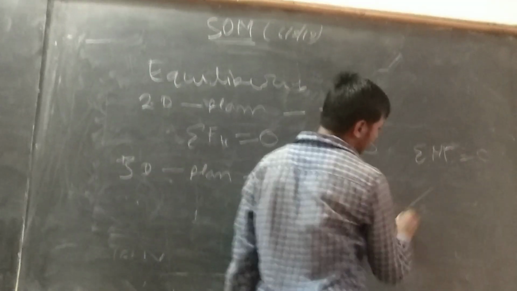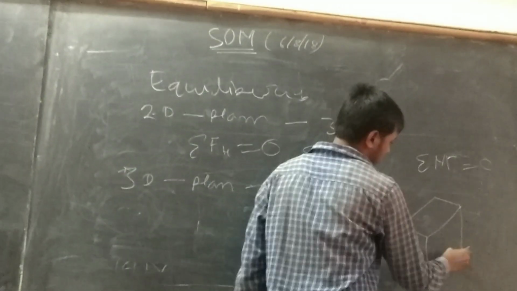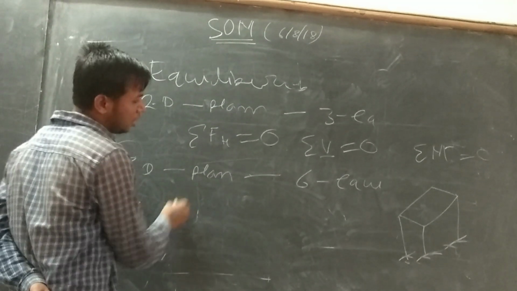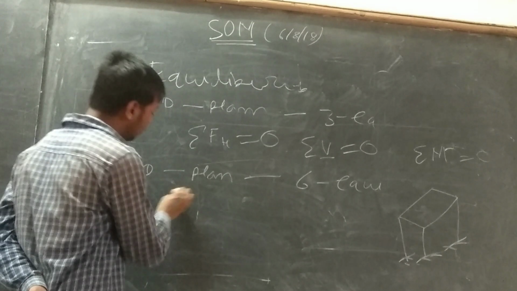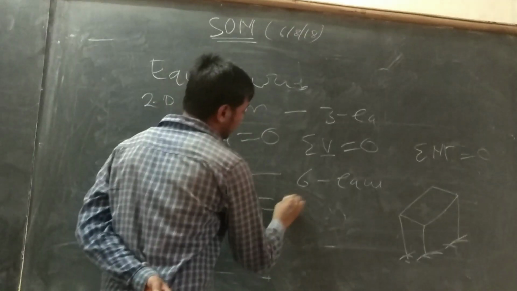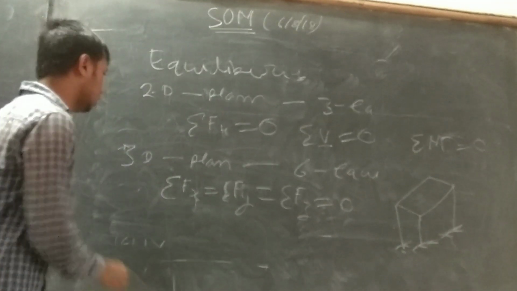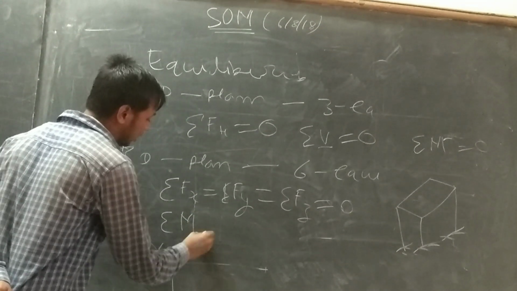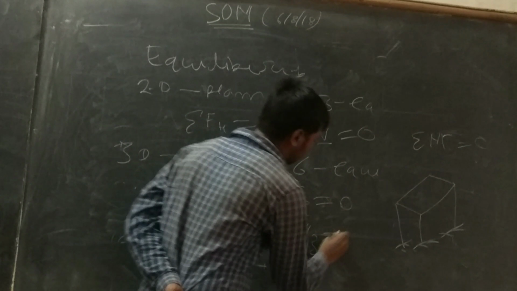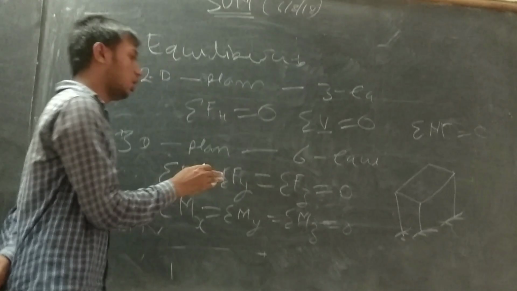For a 3D space, we require equilibrium in six directions. The summation of Fx, summation of Fy, and summation of Fz must be zero. And the summation of moments about all the directions, Mx, My, and Mz, must also be zero. If any is not zero, the structure is not stable.